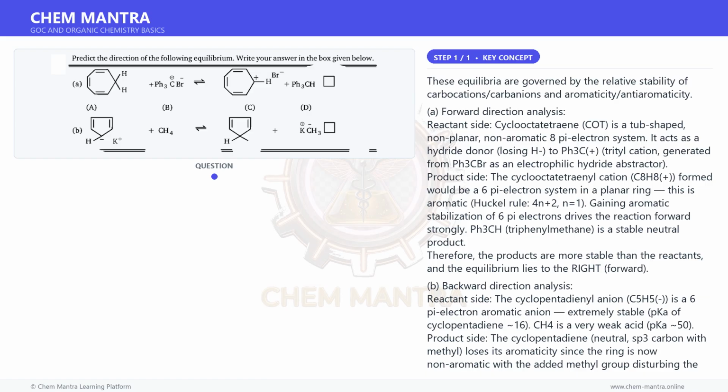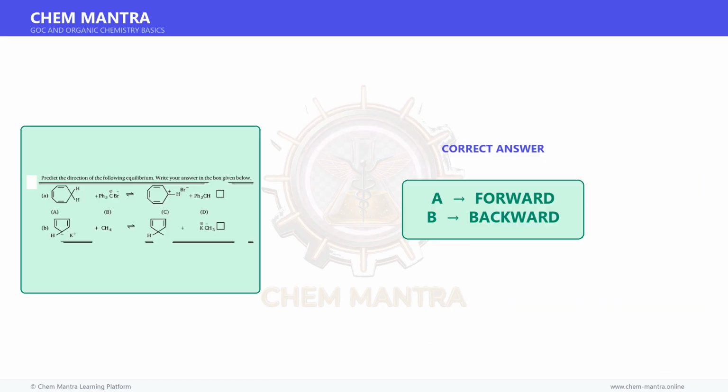Why do the other directions fail? A. Backward would require breaking aromaticity of the product cation, energetically unfavorable. B. Forward would require the much stronger base CH3- to form at the expense of the aromatic stabilization of C5H5-, energetically unfavorable. Therefore, the correct answer is A, forward, B, backward. Therefore, the correct matching is A matches forward, B matches backward.